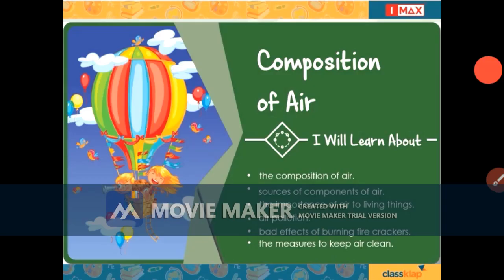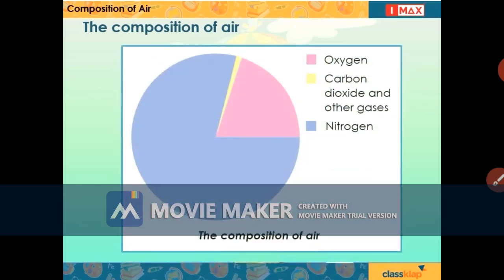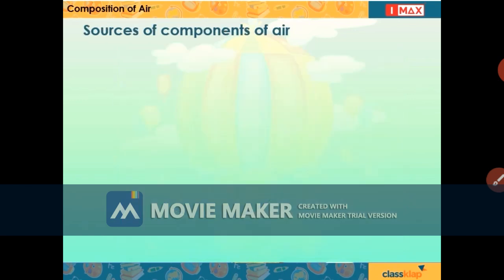Composition of air, sources of components of air, the importance of air to living things, air pollution, bad effects of burning firecrackers, the measures to keep air clean. Air consists of oxygen, carbon dioxide, nitrogen and other gases.